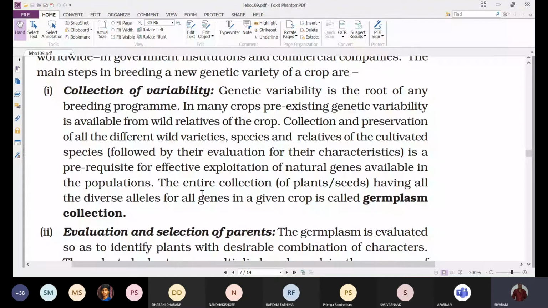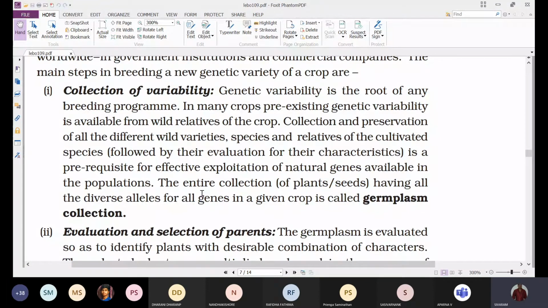So the collection and preservation of wild varieties, species, and relatives of the cultivated species means that for whatever plant variety we want to improve for cultivation, all the relative species are to be collected, followed by evaluation of their characteristics. Next, we have to observe whether they are pure lines or true breeding or not. We have to check, which means we have to undergo continuous selfing.